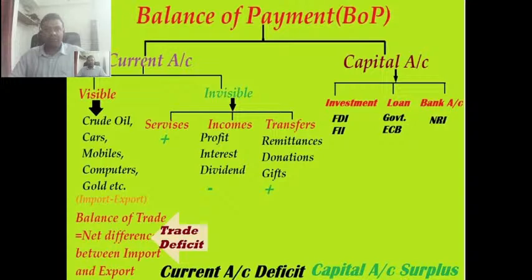And invisible in current account is services. You have availed services, like you call some people to manage your data. This is not something visible. They will come, they will do something on a computer and they will go, and you have to pay salary to them, or monetary, in a current account. But it is not visible. Okay, incomes, profit, interest, dividend, they are not visible. Transfers, remittance, donations, etc. The Indian government is receiving the highest remittance in the world. Second is China. So these incomes which we earn, where we cannot see how we made this money, we call invisible current account.